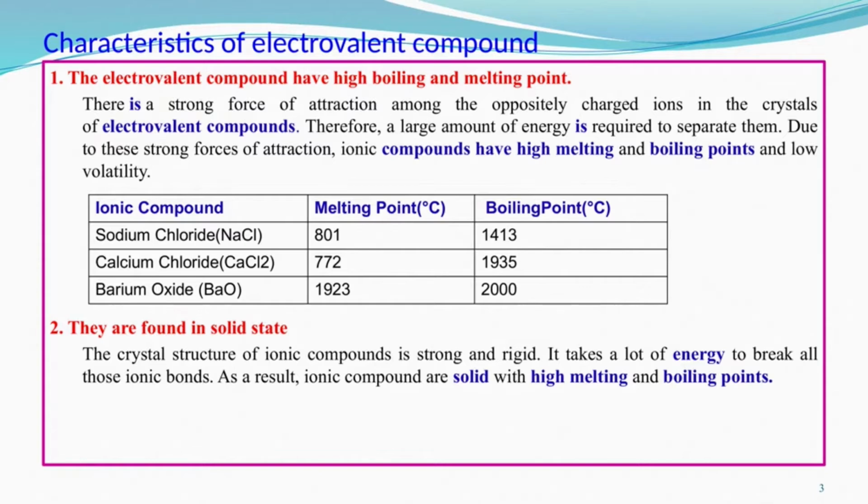And the second point that we have studied is that they are found in the solid state. Why is it so? The crystal structure of the compound is strong and rigid. The ionic compound crystal structure is very strong and rigid, so it takes a lot of energy to break all those ionic bonds. As a result, the compounds are solid, with high melting and boiling points. Okay. Now the next characteristic, next slide.